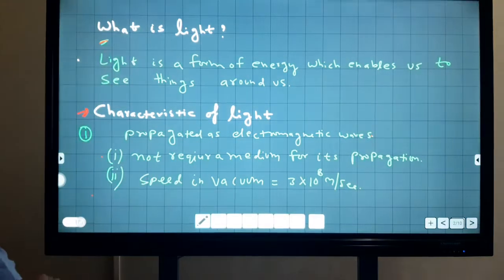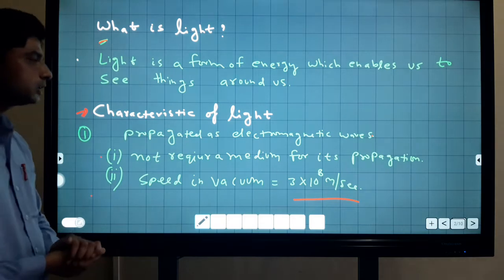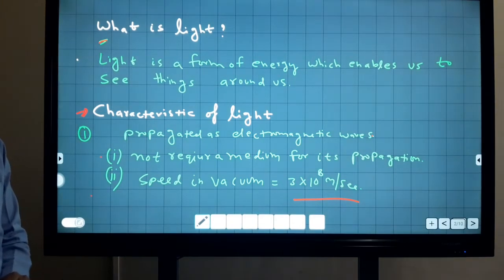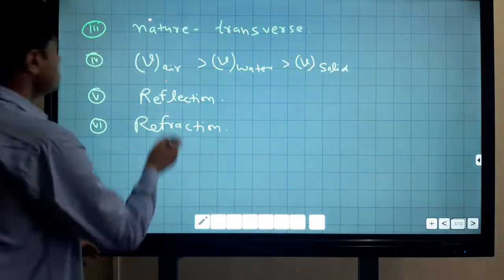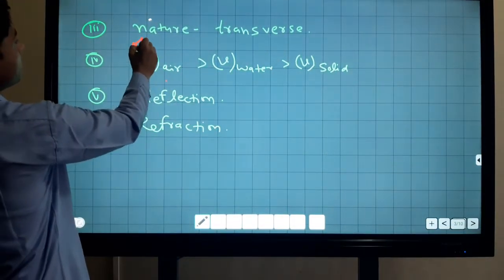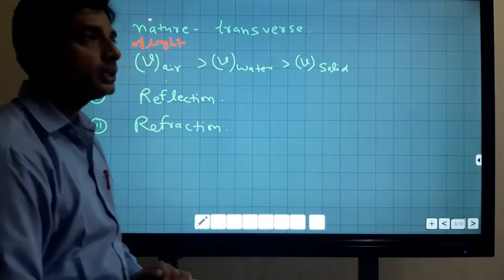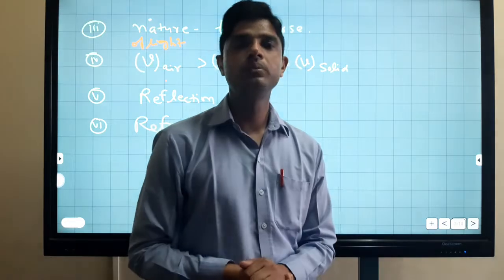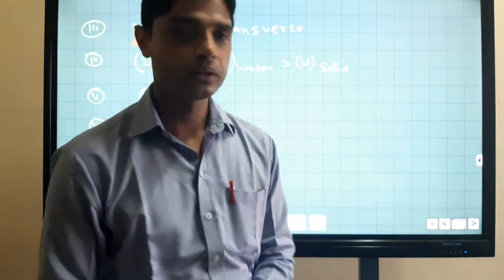Speed in vacuum: the speed of light in vacuum is 3 into 10 to the power 8 meters per second. The nature of light is transverse. It means the particles of the medium vibrate perpendicular to the direction of propagation.